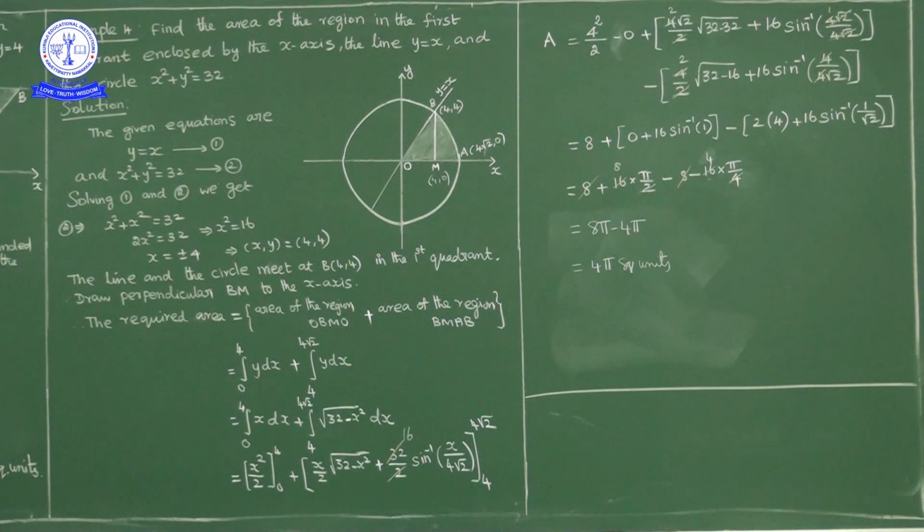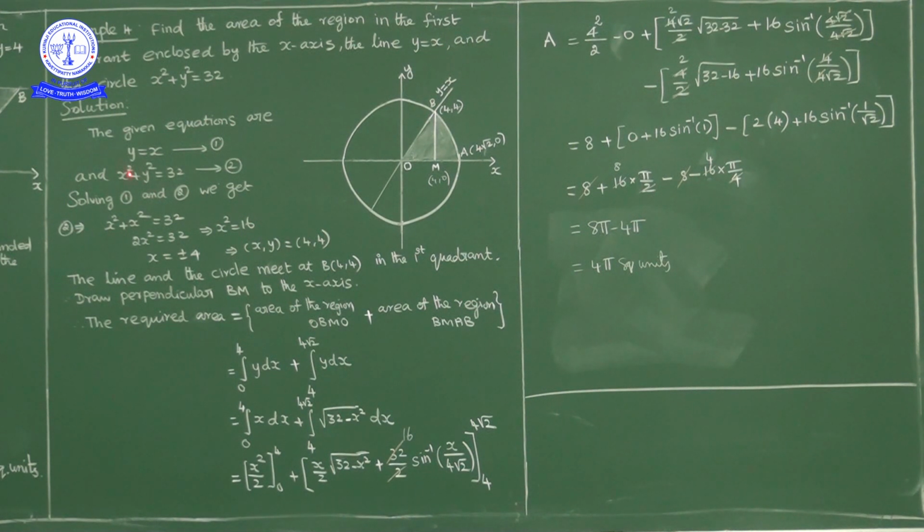Now here the question is to find the area of the region in the first quadrant enclosed by the x-axis and the line y is equal to x and the circle x square plus y square is equal to 32. First of all, this line and circle intersect at what points? In the first quadrant as well as in the third quadrant they will intersect. Simply to find the point of intersection, simplify these two. So how will we simplify?